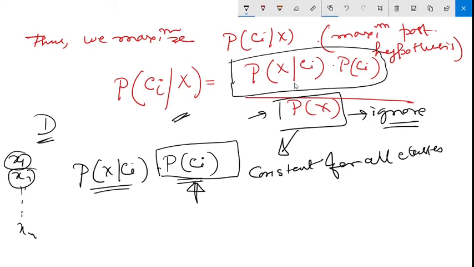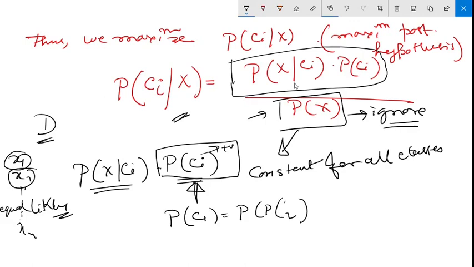Okay, if it is the case, then everybody has an equal likely chance of appearing. Either it can be positive class or negative class. That means the probability before the execution starts, P(C1) equals P(C2), where C2, C3, all are the same.